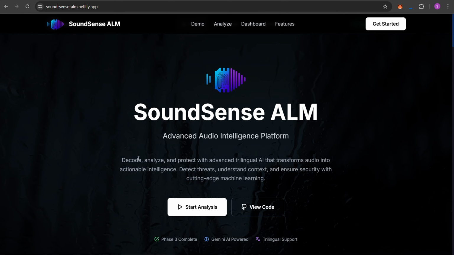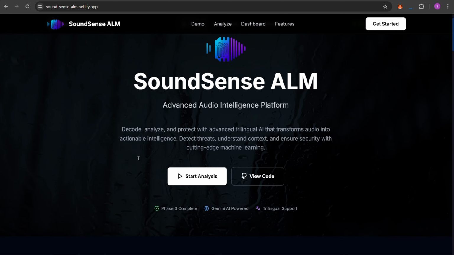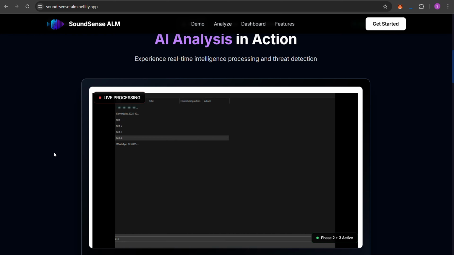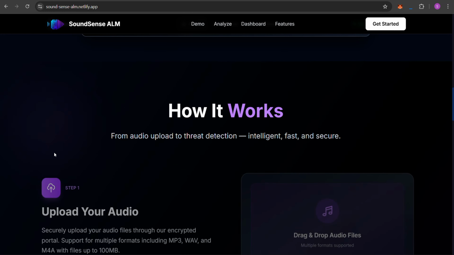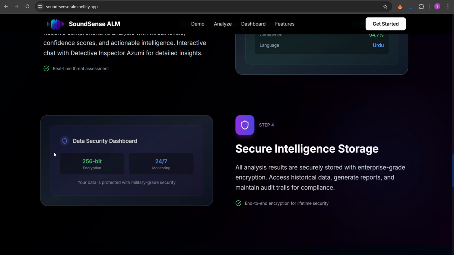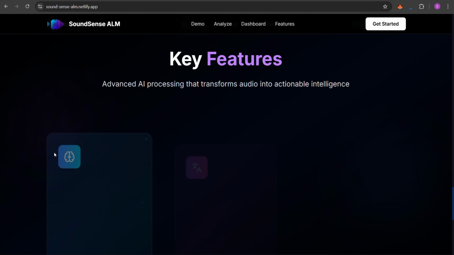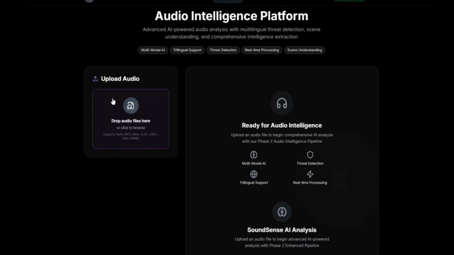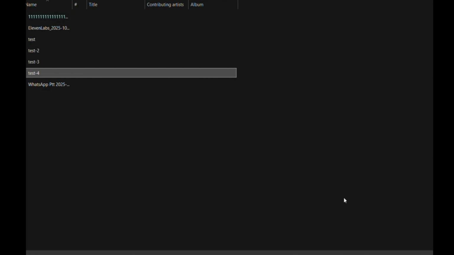Now let's move to the web interface and explore the features. This is the SoundSense ALM landing page, clean, functional, and designed for easy navigation. As we scroll down, we can see different sections: a hero demo area, the how it works workflow, real-time processing capabilities, and feature highlights. Everything on this page is live, no mockups. Now let's see SoundSense ALM in action.